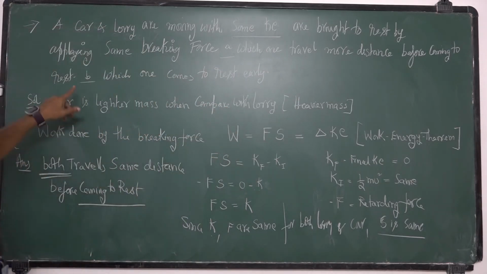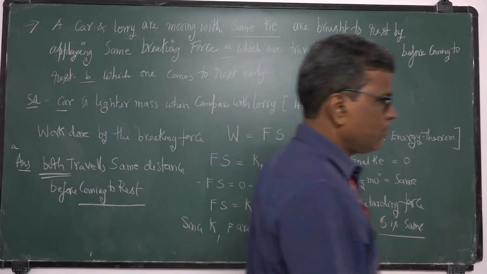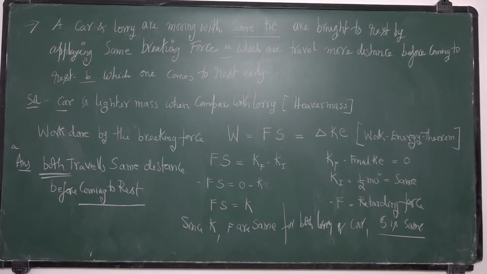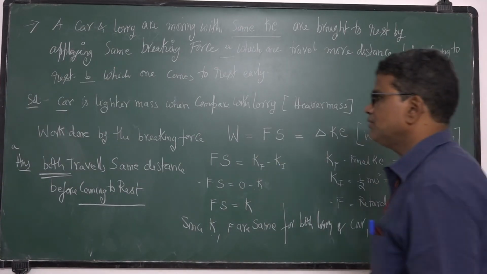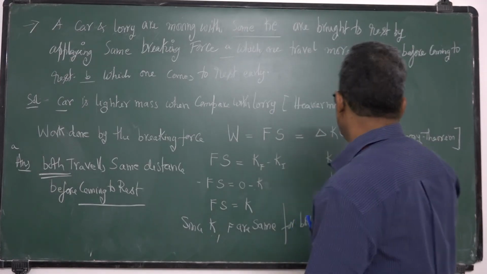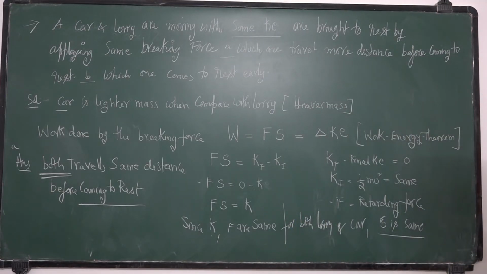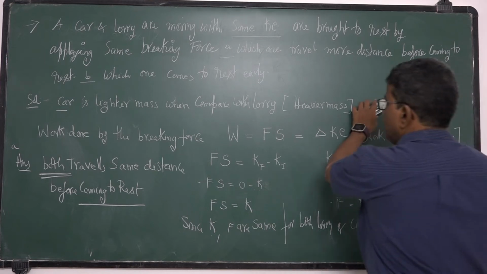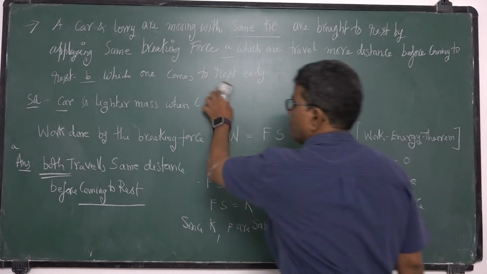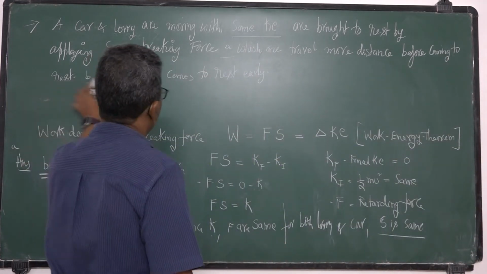Okay. Next, which one comes to rest early? So we want time. So time. I will write F into T, impulse. To solve this B, I am using the impulse momentum theorem.